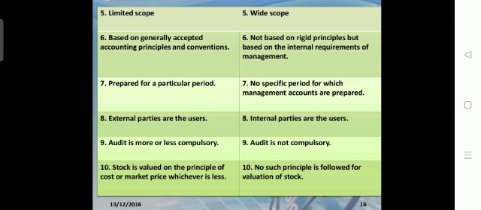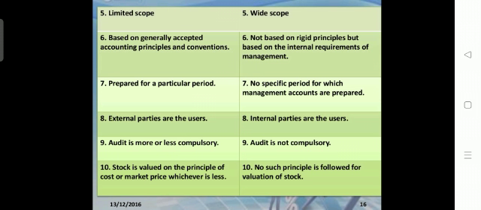Financial accounting is prepared for a particular period. So financial accounting means you are preparing for one financial year. At every year ending you prepare the financial statements, so that is related to a particular period. But management accounting is not considered for such a specific period. It is not for any particular accounting period.